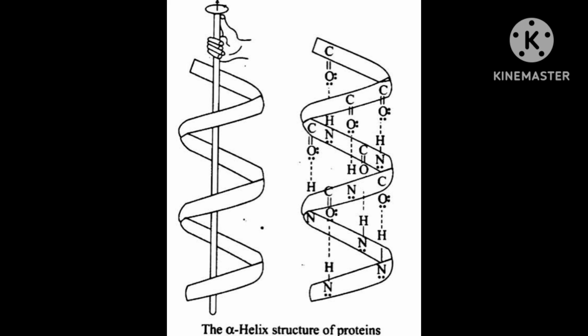Now come to the beta structure, the beta pleated sheet structure. In beta structure, all peptide chains are stretched out to nearly maximum extension and then laid side by side, which are held together by intermolecular hydrogen bonds.